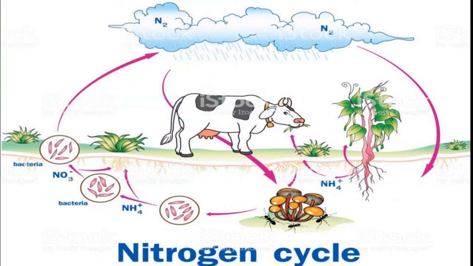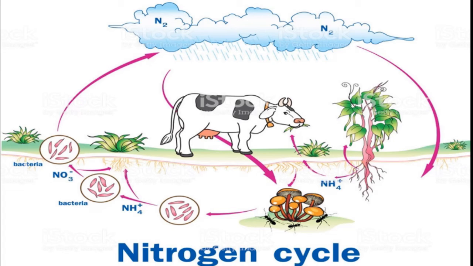We will study about the nitrogen cycle, which is a very important cycle in nature. Okay, dear students, here microorganisms play a very important role. The microorganisms decompose the dead animals and plant residue, the excreta of the animals and all that. They decompose and make a substance which is very useful for the plant.